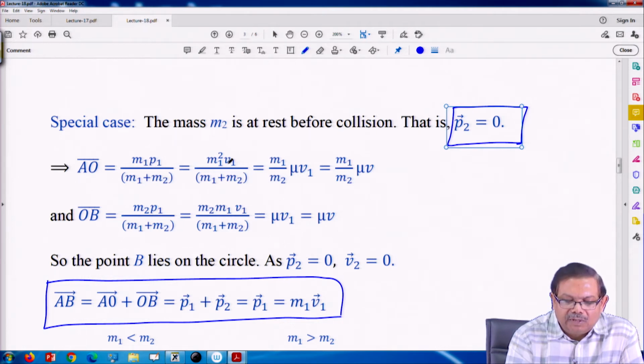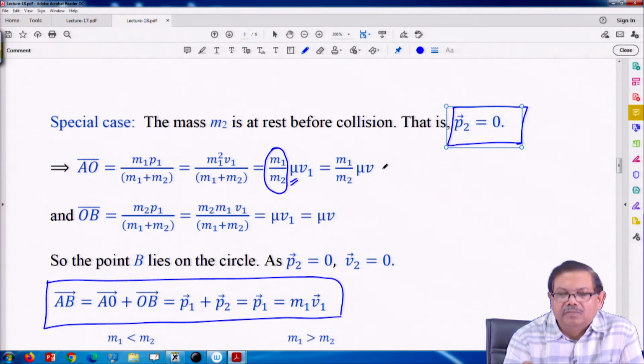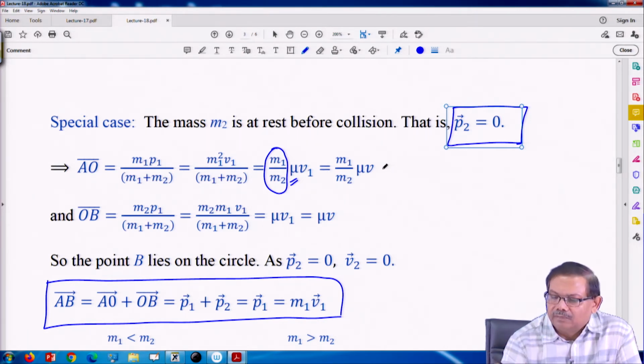Now, P1 can be written as m1 times V1, and here if I multiply by m2 and divide by m2, so m1 by m2 comes here and the rest of the thing is the reduced mass times V1. The magnitude of V1 and V is the same.